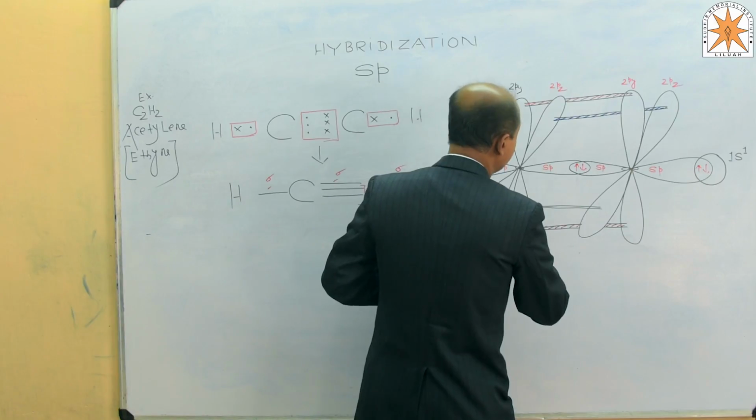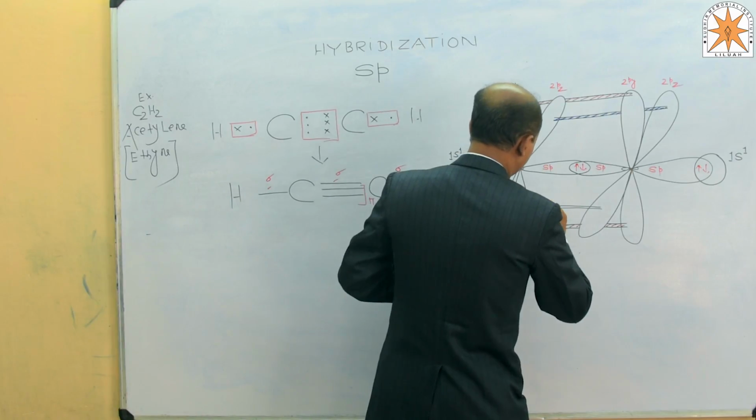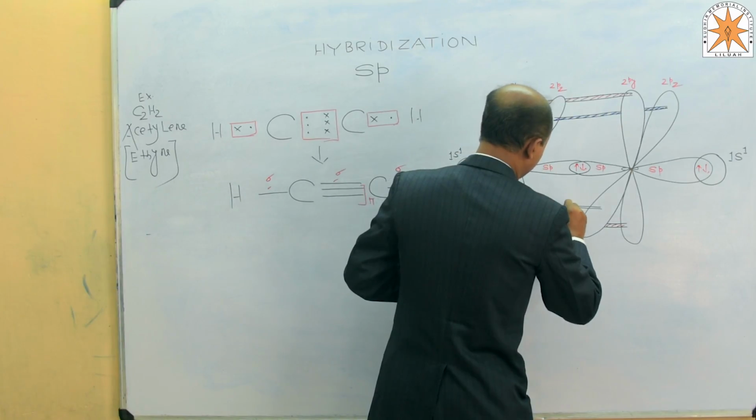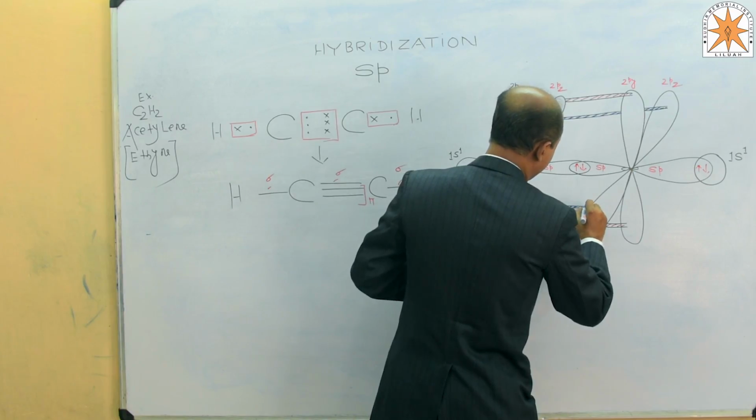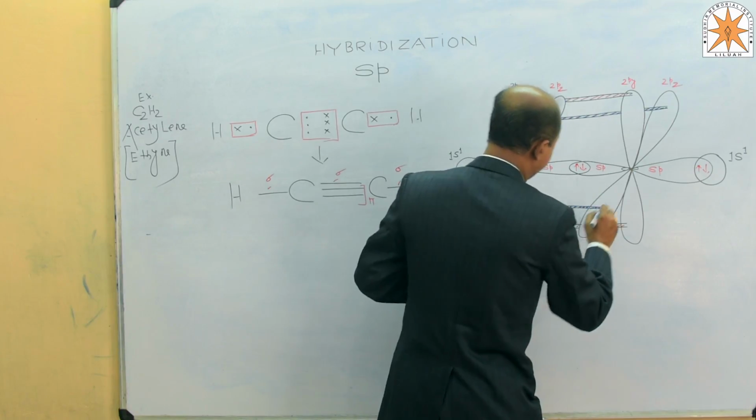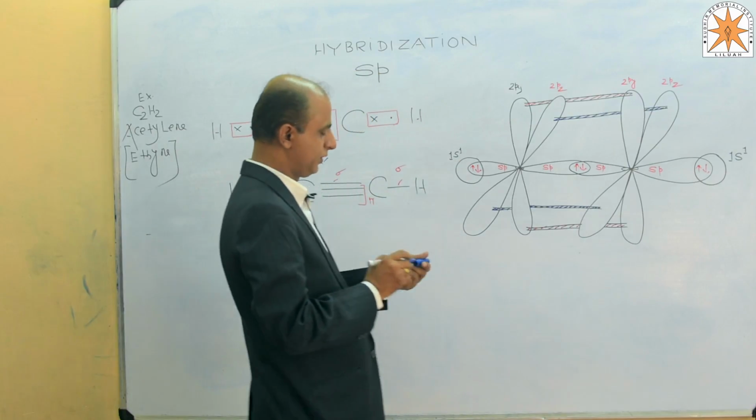Again this 2pz atomic orbital of the first carbon and the second carbon get overlapped at the top side and bottom side.